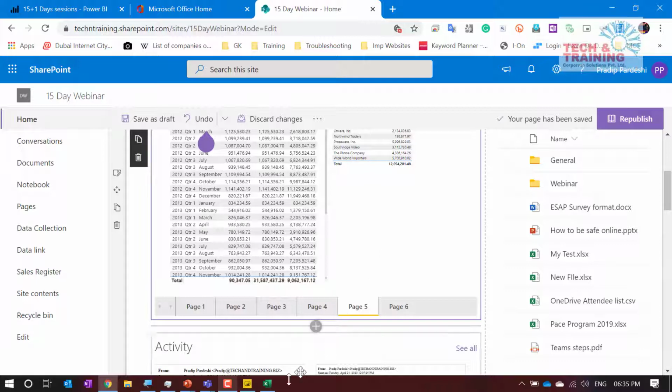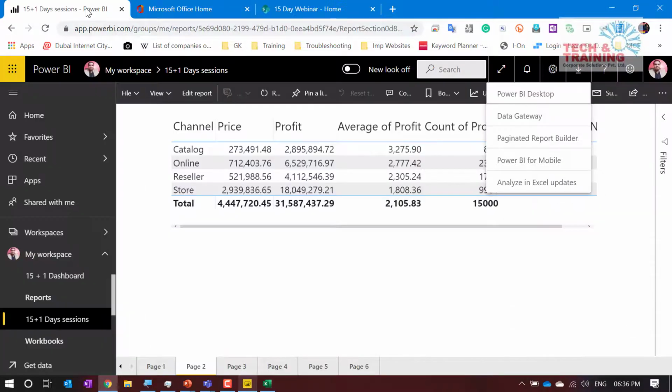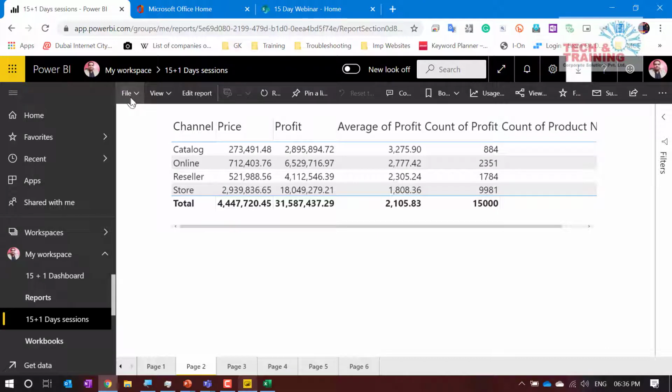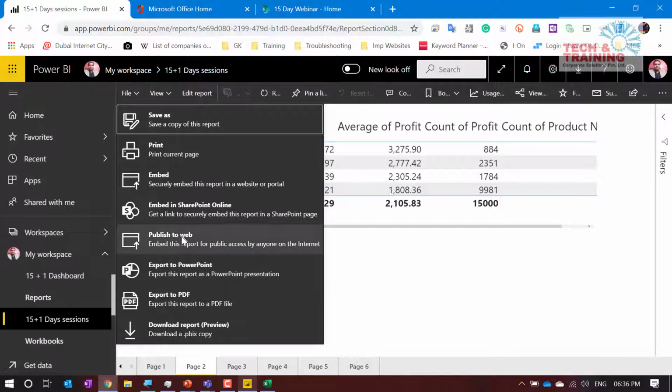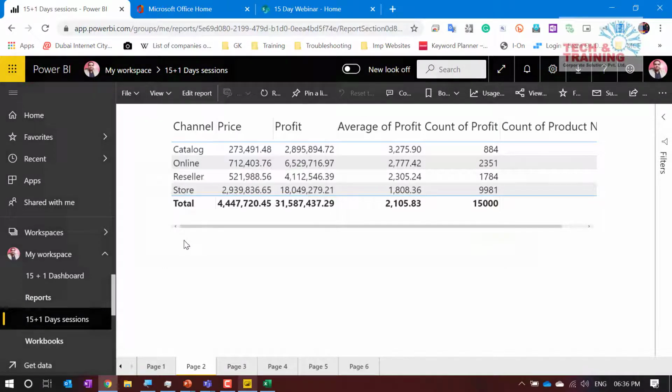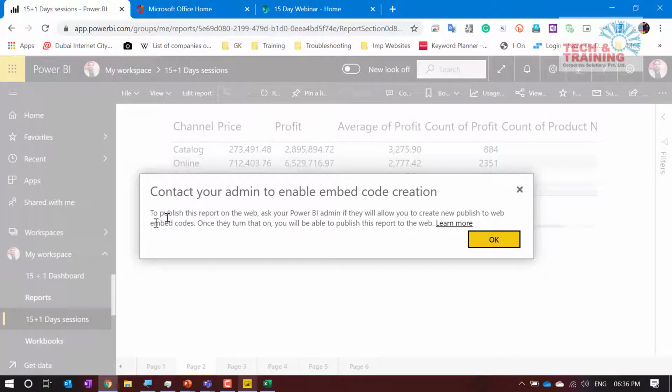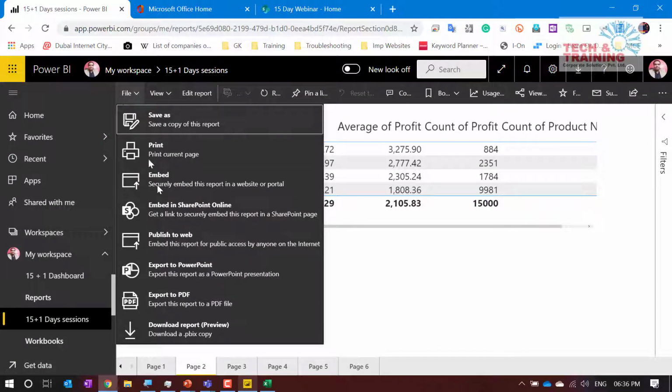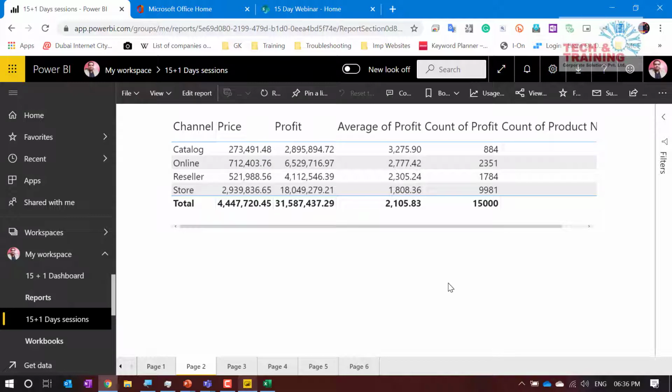Completely automated system. One more thing that you can do is, let's say you want to post the company's performance across the web. Now that feature is disabled by the administrator in our organization. Otherwise, when I click on publish to web, it automatically gives us a link that you can use to embed in any of the public websites. Yeah. So there is a feature over here: publish to web, publish to SharePoint, export to PowerPoint, export to PDF, print, and all those features are available. Yeah. So friends, these are various features of Power BI that we can talk about.